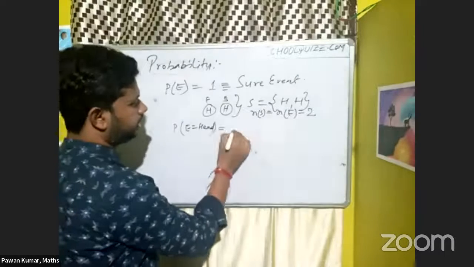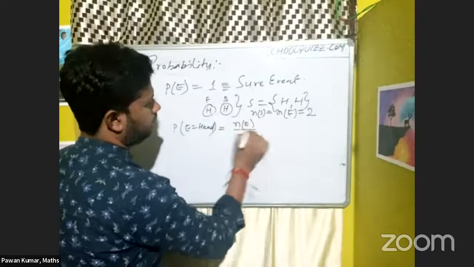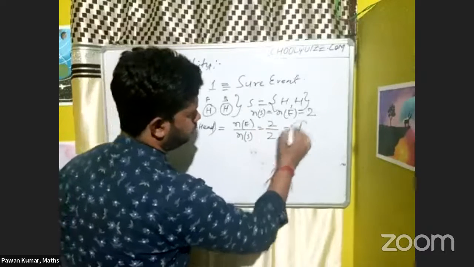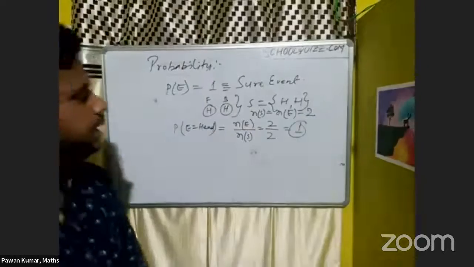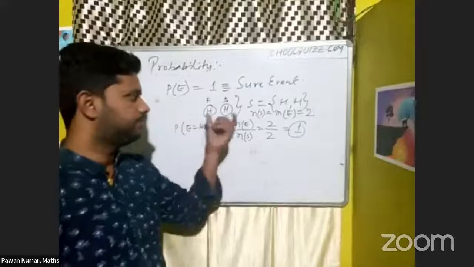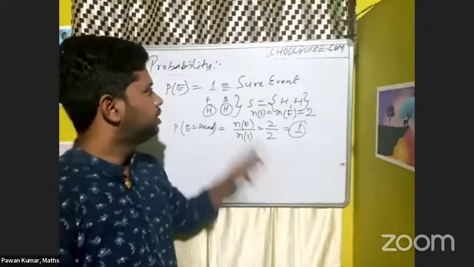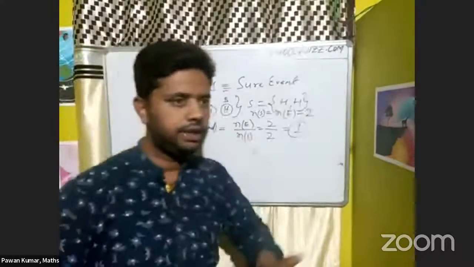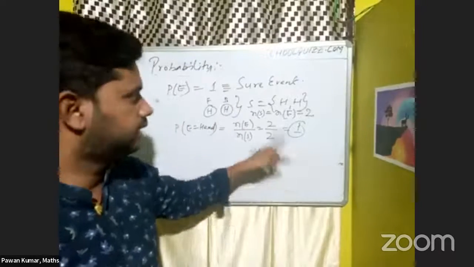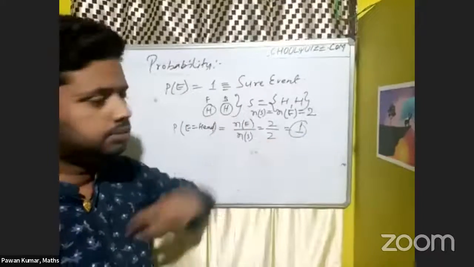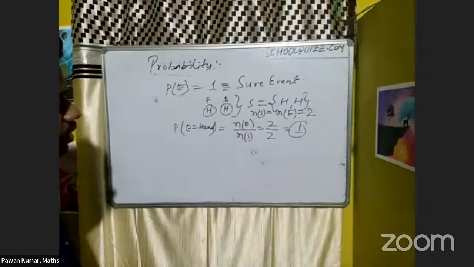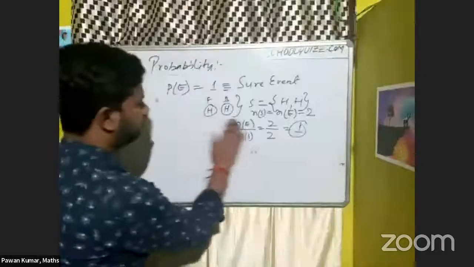So the probability of getting head is nothing but n of e by n of s. This is 2 divided by 2, which is 1. That means it is a confirmed probability of getting head. There is no chance to miss getting head. Understand? So whenever you get probability 1, that means you always get that event, and it is a confirmed outcome. So a probability of 1 is called a sure event.